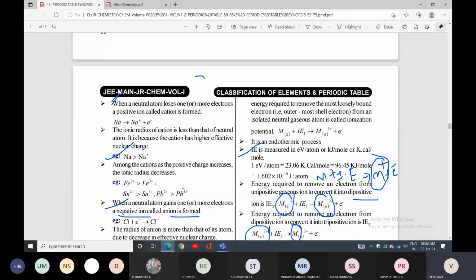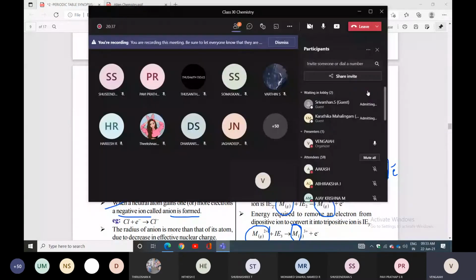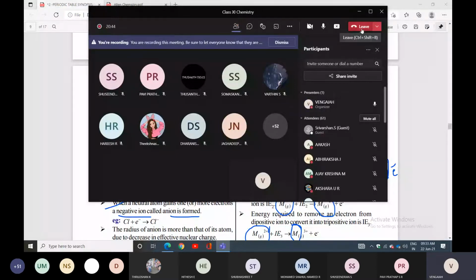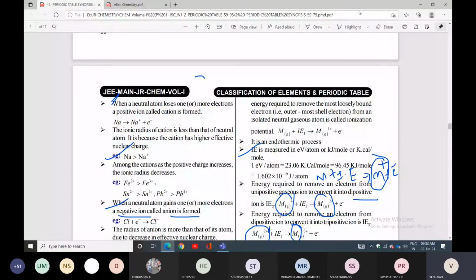So ionization potential is an endothermic process, because here energy is going to be absorbed. Energy is required to remove the electron easily. So the minimum amount of energy required to remove an electron from a neutral isolated gaseous atom is called ionization potential. So it is an endothermic process.